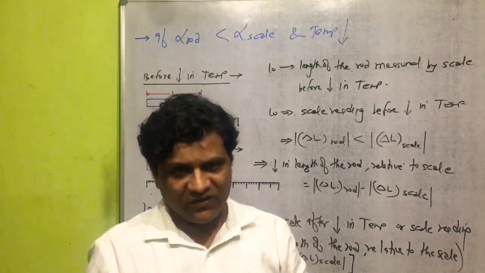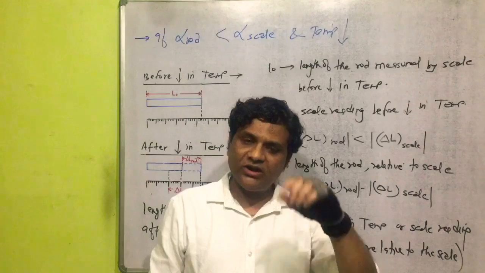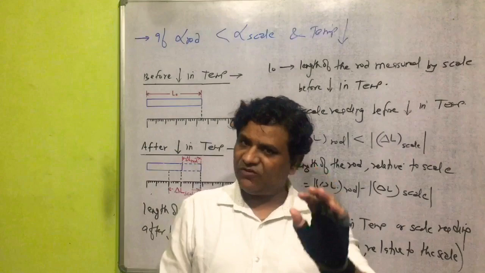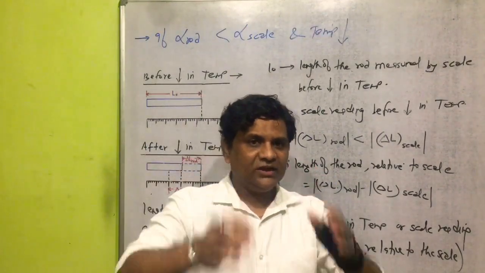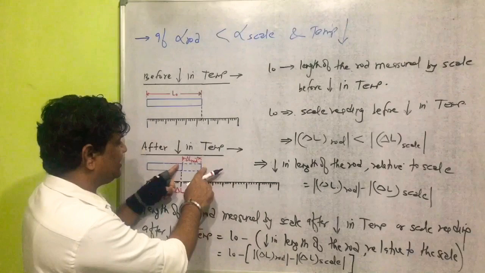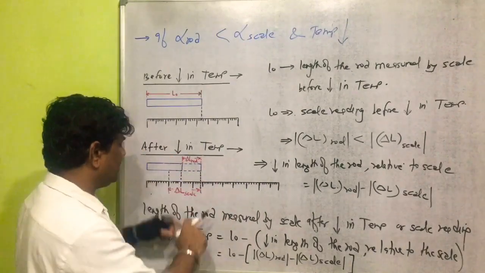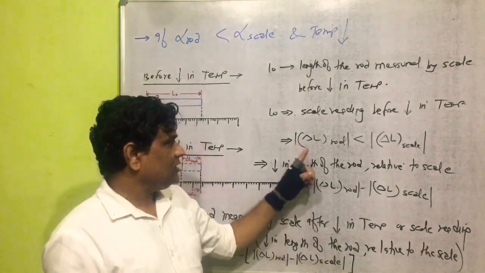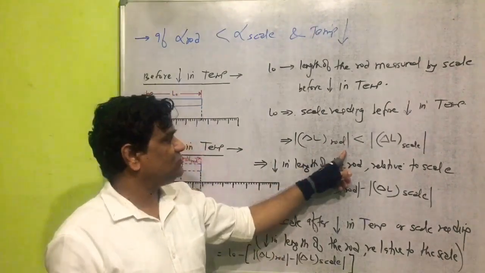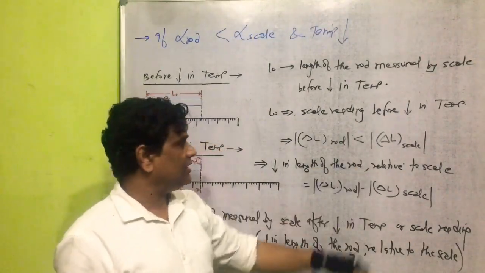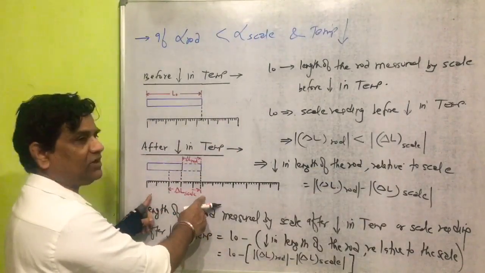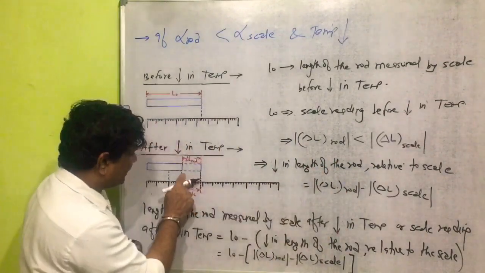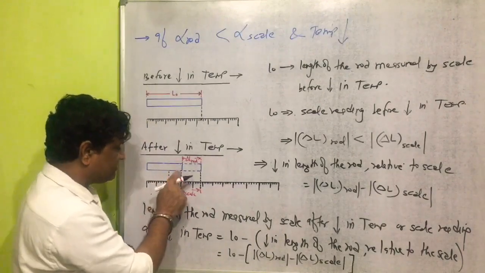Reason is coming from alpha. According to the condition here, alpha of the rod is less than alpha of the scale. Due to that, the decrease in the length of the rod will be less than the decrease in the length of that part of the scale. So the decrease in length of a rod in a magnitude term will be less than the decrease in length of that part of a scale in a magnitude term. Now, the decrease in the length of a rod relative to the scale